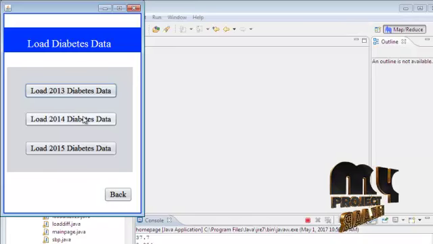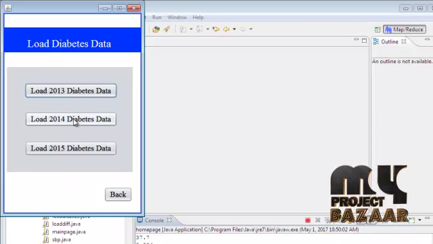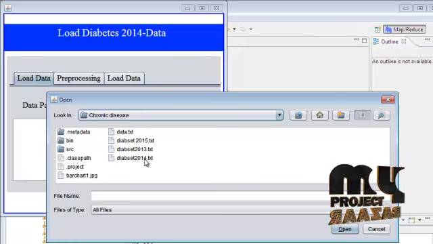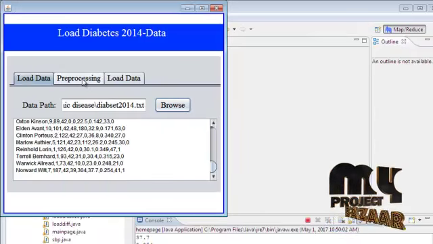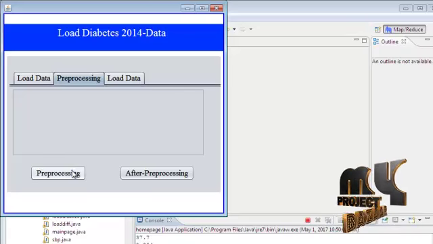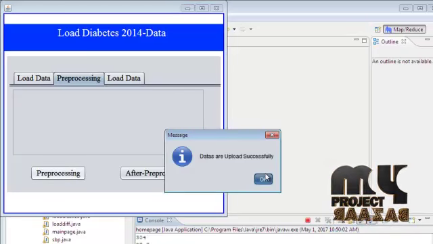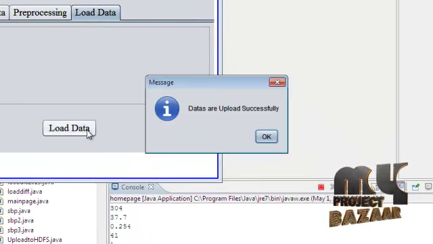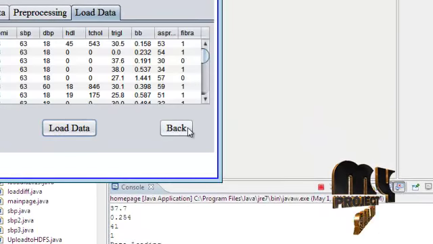So click this back button. It is our 2014 diabetes dataset. So click this browse, select this 2014. So pre-processing, click this pre-processing. So upload can be successful. After pre-processing can be completed, click this load data. Our process can be loaded successfully.